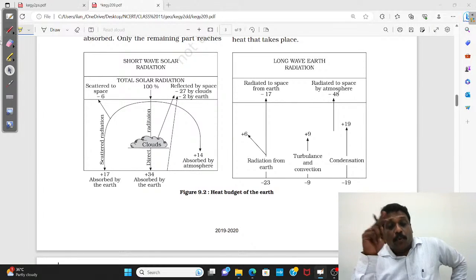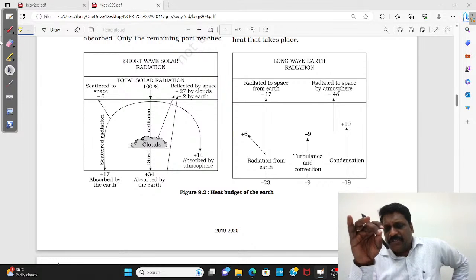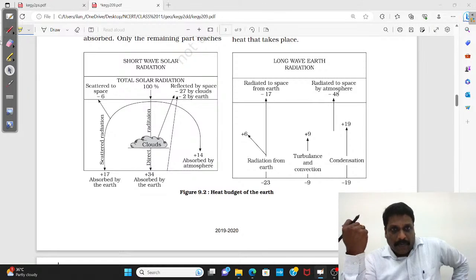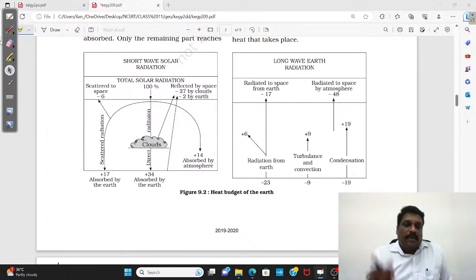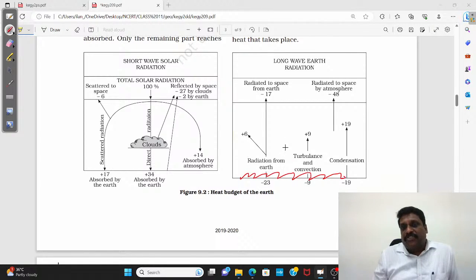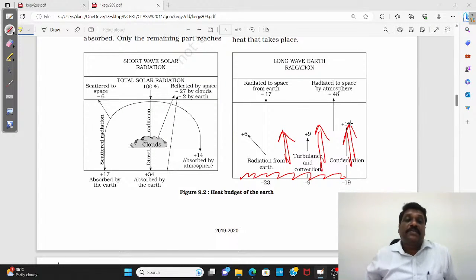So one thing I understand, very important, this atmosphere gets heated up from the bottom, not from the top. Because for the atmosphere, if you ask me, what is the immediate source? It is the surface of the earth. Terrestrial radiation, the heat that is coming from the surface of the earth, is the immediate source. It's an immediate source, my friend. This is very, very important.